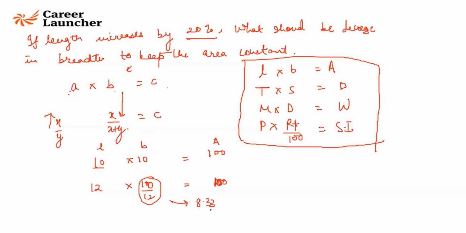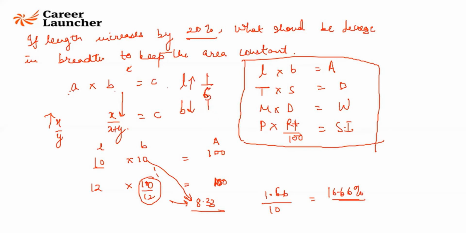Okay, you were telling the absolute value, Ujjay sir. That is correct. 8.33. From 10 to 8.33, the decrease is 1.66 on 10. That is 16.66%. Agreed. So if length increases by 1 by 6, 1 by 5, breadth has to decrease by 1 by 6.